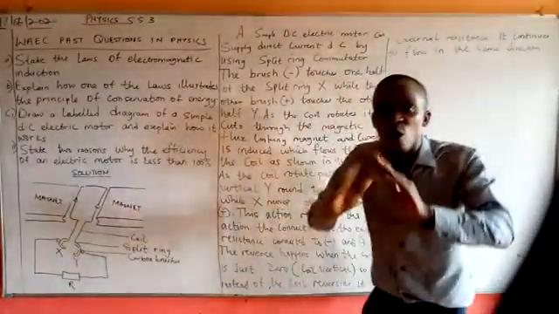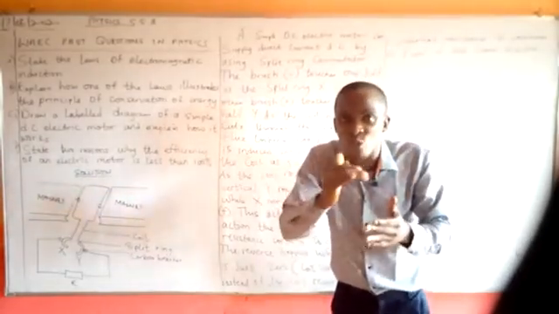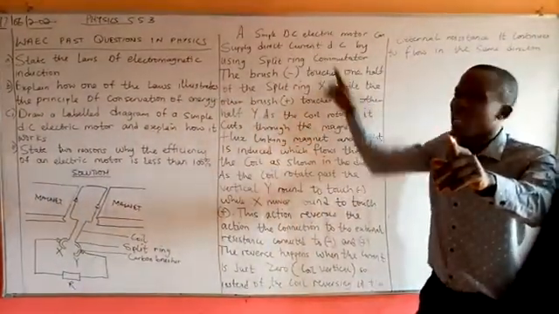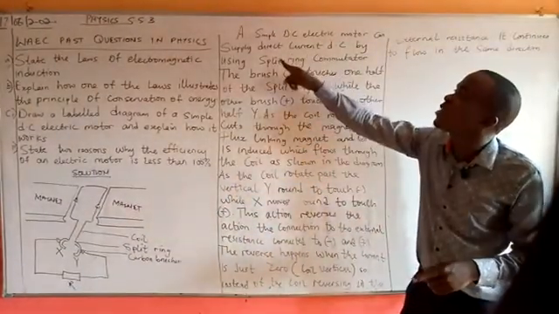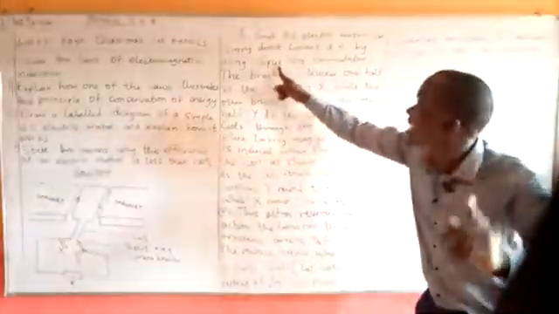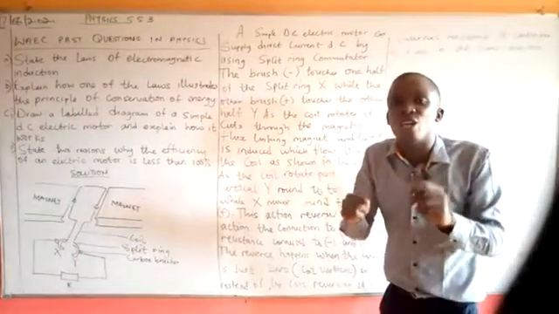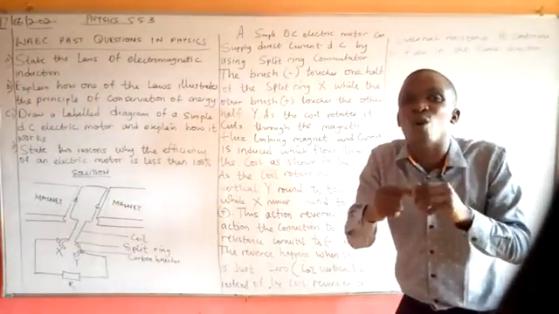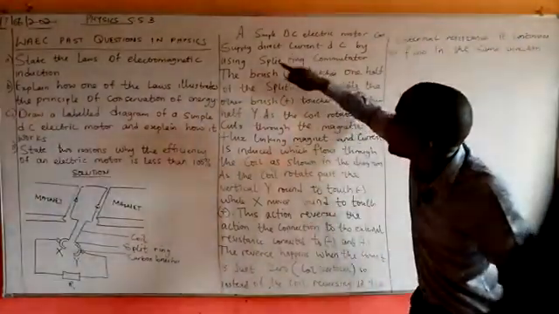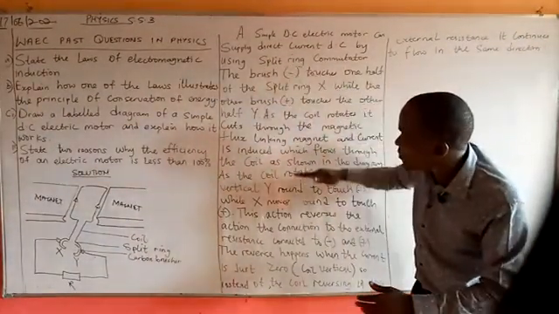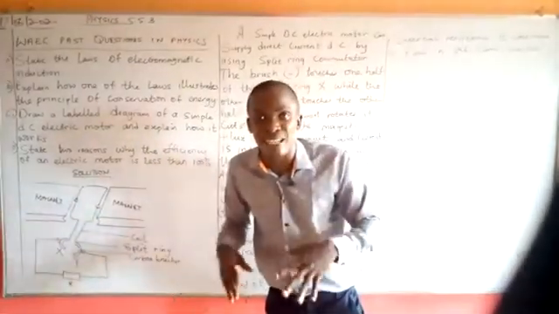So, for the purpose of summary, for those of us whose white booklet has limited space, during the process of explanation, if we have the opportunity, we should make this point known. And please, for the sake of visibility, you should write it clearly so that you know that you are dealing with what? The split ring, so that they may not mistake it for the slip ring. They are looking for this split ring and the working principle in relation to the strength of the magnetic field and the coil.